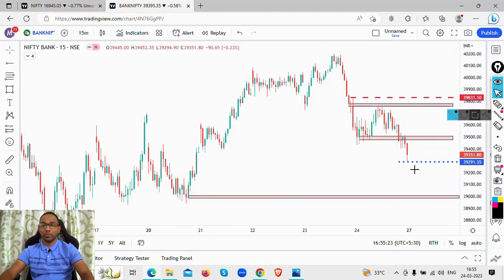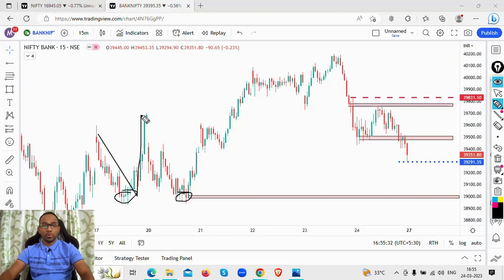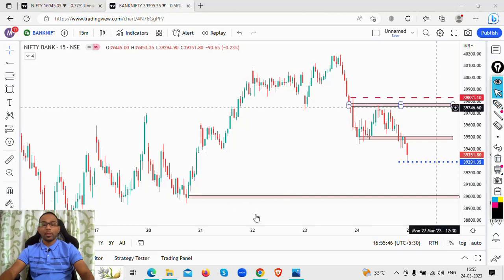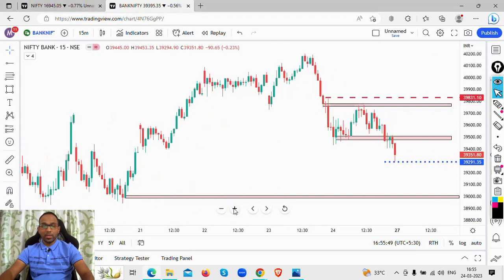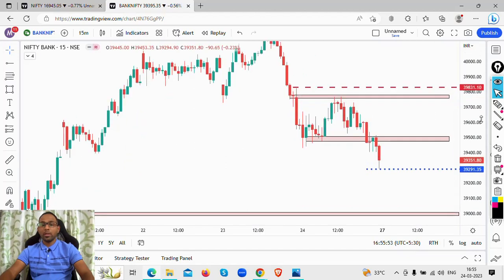Now, why is this zone very important? If you see here, the price came down and made a big move higher, all the way up to 40,200 levels. We'll have to wait and watch whether this is going to act as a support, whether the bulls are going to come back, or they're going to just let it go, and the bears will be having a great party in the market. So these are the zones that I'm looking out for on Bank Nifty.